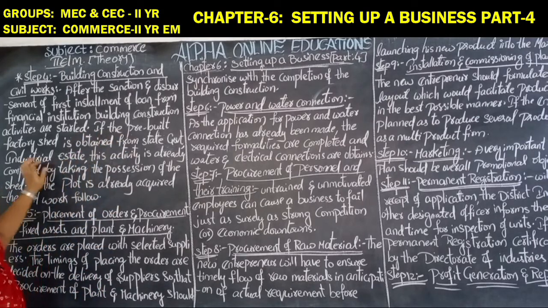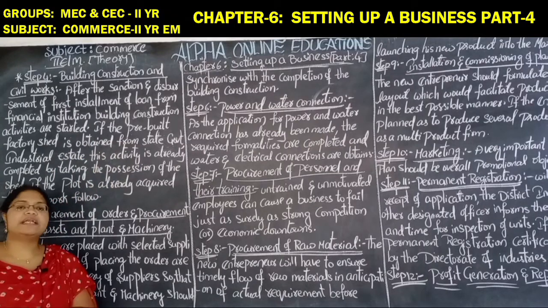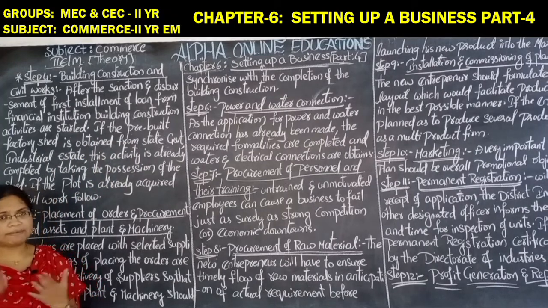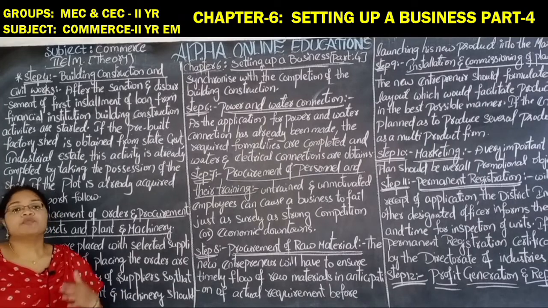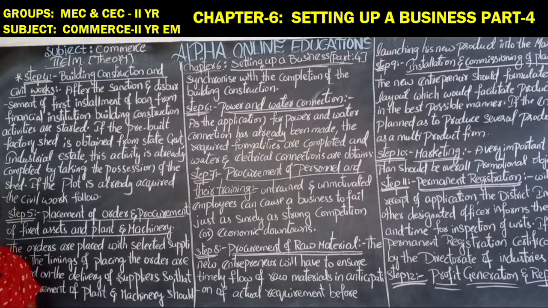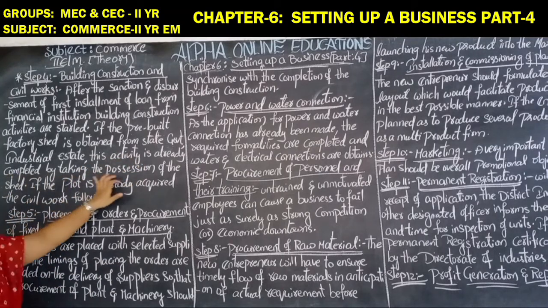If the pre-built factory shed is obtained from the government, the building which has already been pre-built, okay, a pre-built shed that they are getting from the state government, from the state industrial estates, these activities are already completed by taking the possession of the shed.